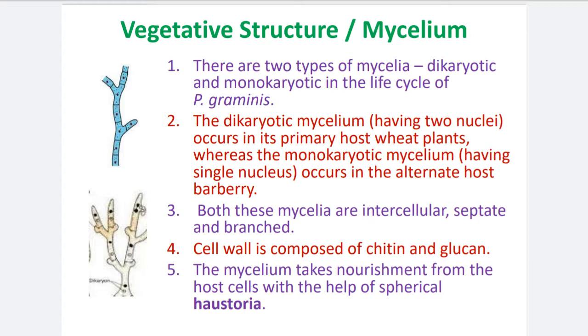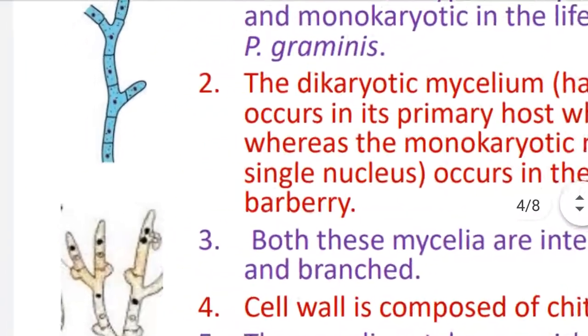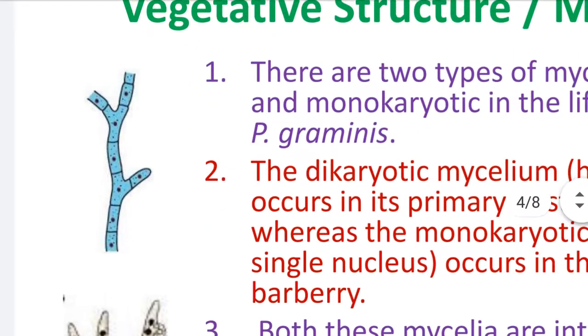When the hyphae or mycelium has a single nucleus in each fungal cell, such mycelium is called monokaryotic mycelium. So in the life cycle of Puccinia graminis, it produces 2 types of mycelia, dikaryotic and monokaryotic. See these 2 photographs. The first photograph, the blue or sky colored photograph.